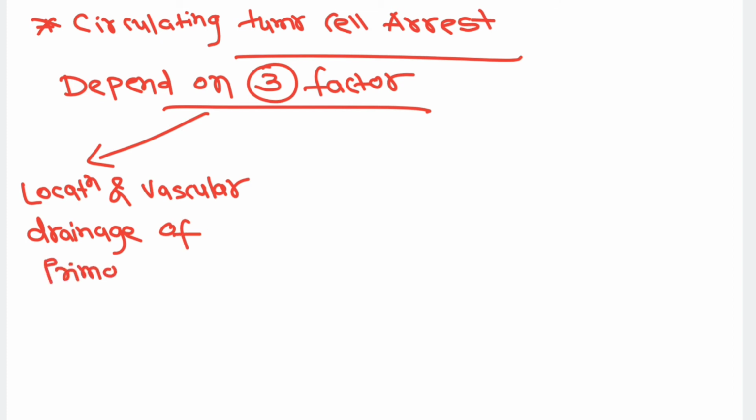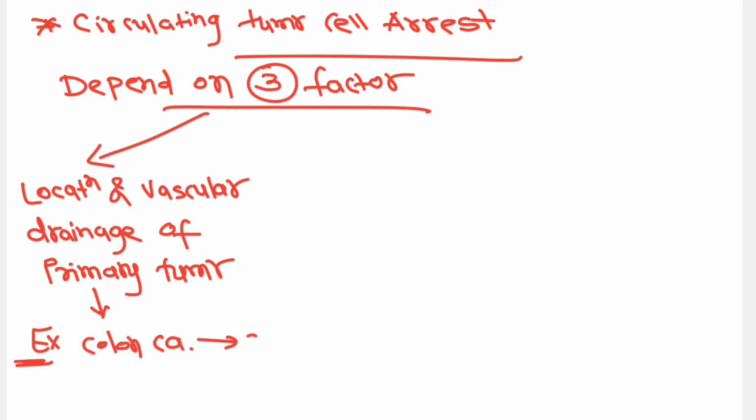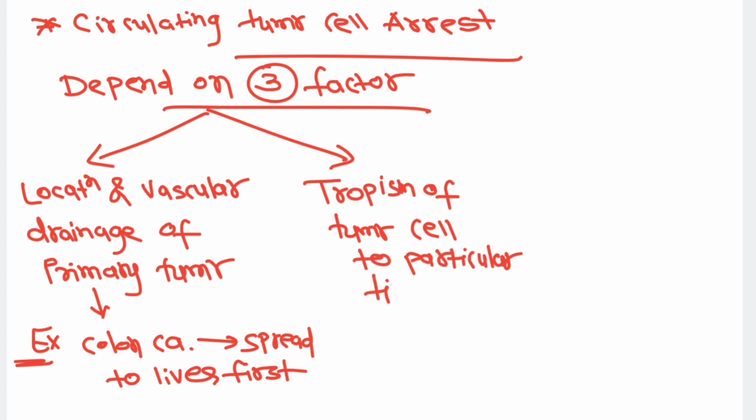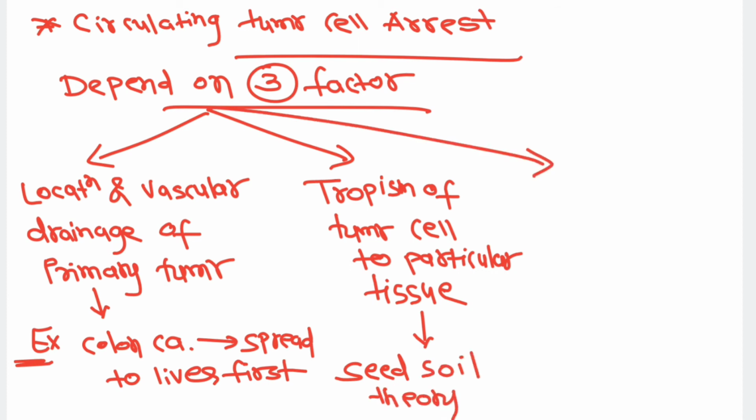I mean to say that to the nearby area they will metastasize first, which is supplied by that primary tumor. For example, colon carcinoma spreads to the nearby liver because from the enteric hepatic circulation tumor cells will reach the liver. The second factor is that tumor cells have tropism for a particular tissue. For example, lung carcinoma spreads to the adrenal gland, right? So there will be selective tropism for the tumor cell because the receptors are present in that tissue. That is known by the name seed soil theory.